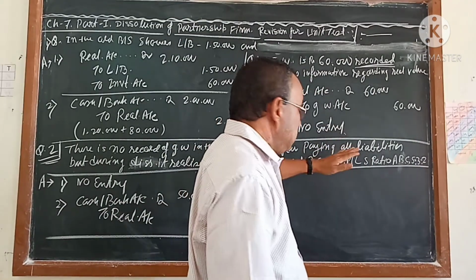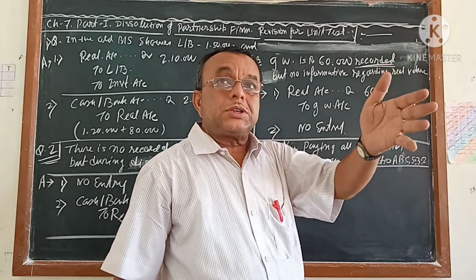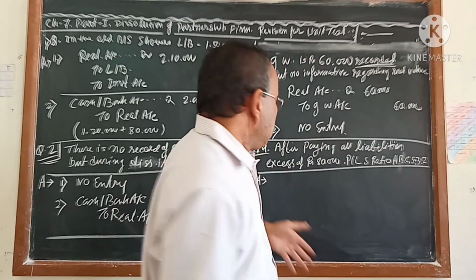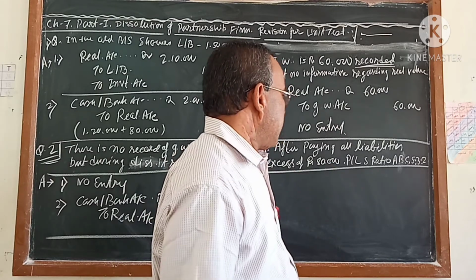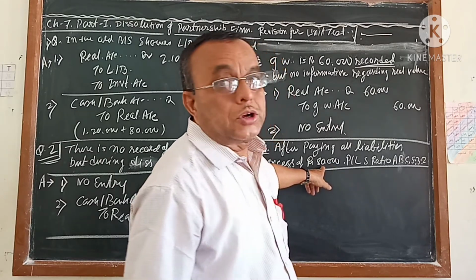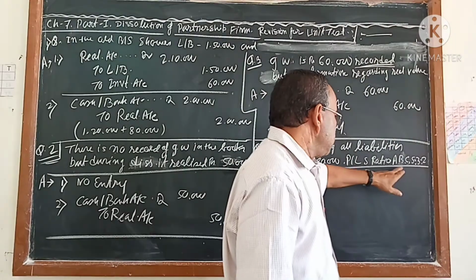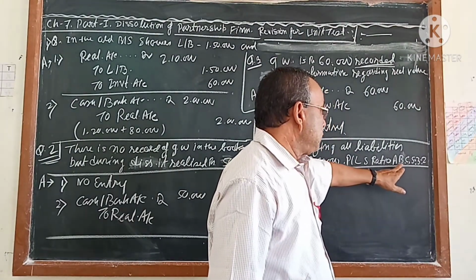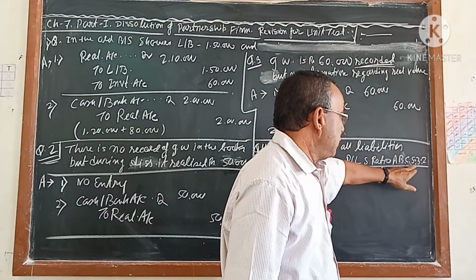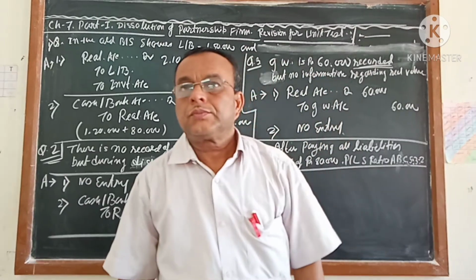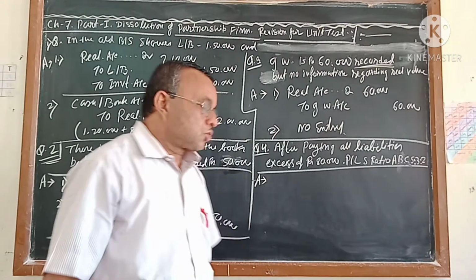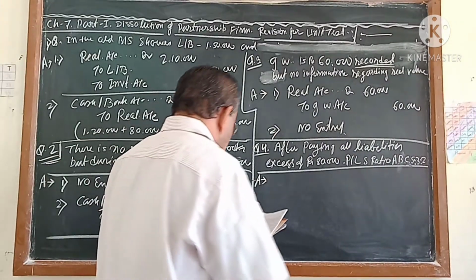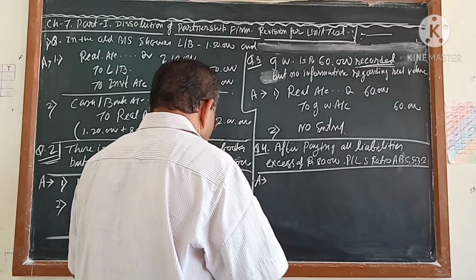After paying all the expenses which you had to pay, at present you have 80,000 extra. This extra 80,000 should be given to A, B and C in the ratio of 5:3:2. Understand or not? So, shall we pass the first journal or not?